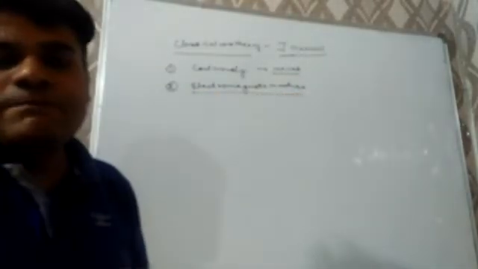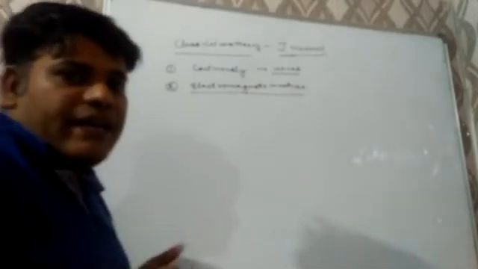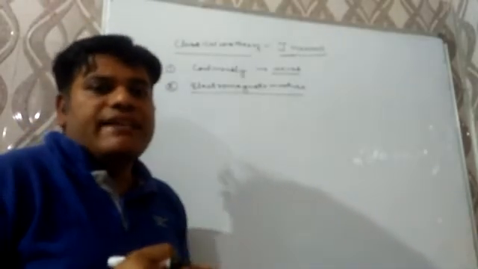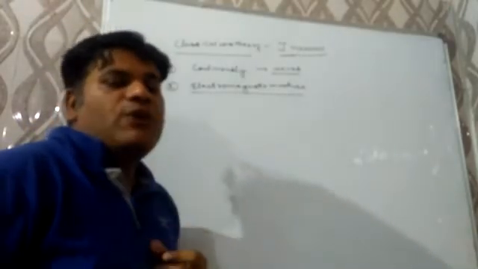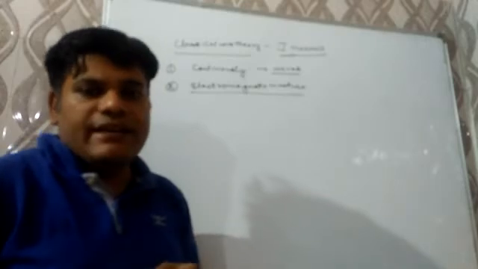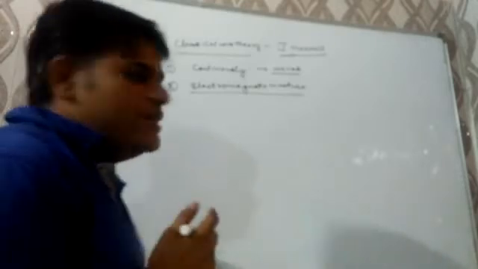It means these waves are associated with electric field as well as magnetic field, and these two fields are acting mutually perpendicular to each other.